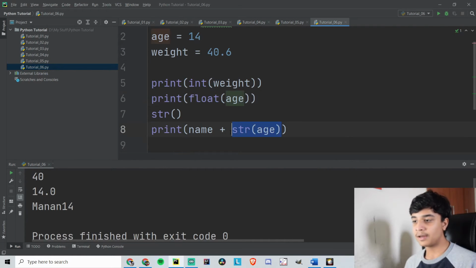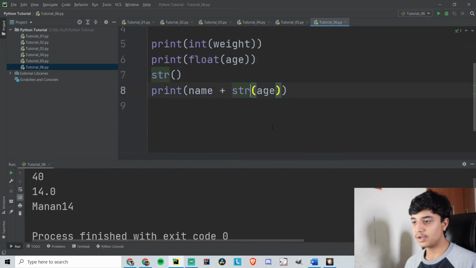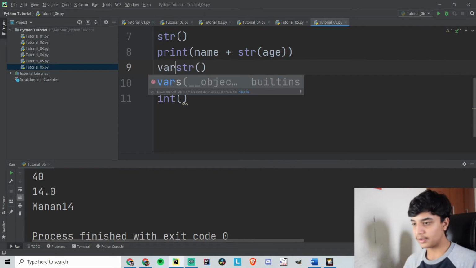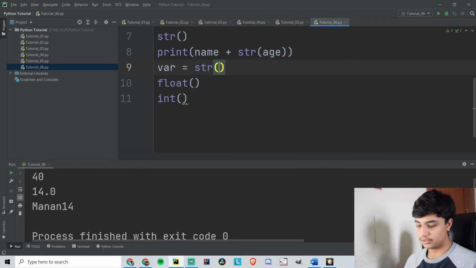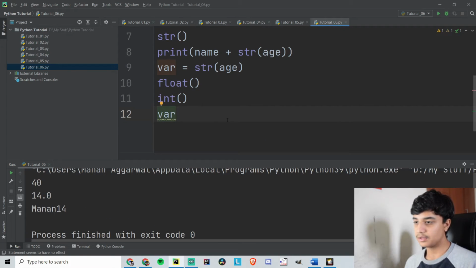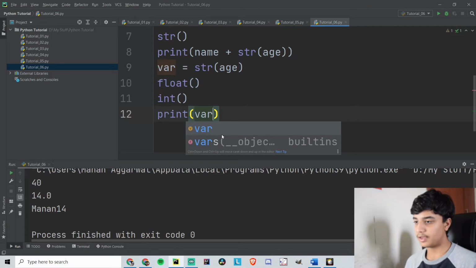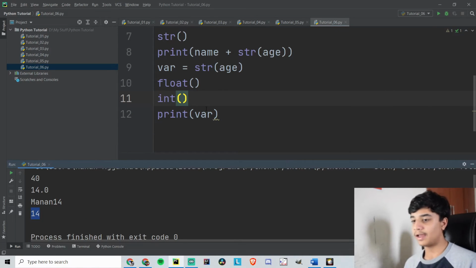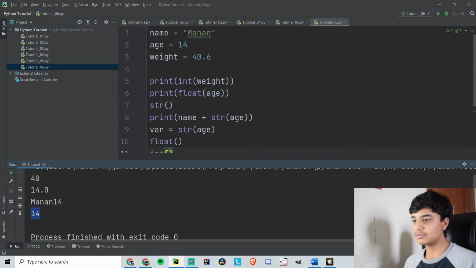So that is typecasting, that when you use these functions of string, float and int, and then you use a parenthesis in which you convert them. You can also store these values in a variable by making a variable and then storing it, like string of age. Then I can print my var. Sorry, I have not written print var. Okay, so it is returning 14, right? So I have converted this into a string. So that is what typecasting is.